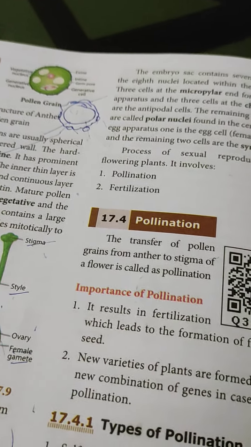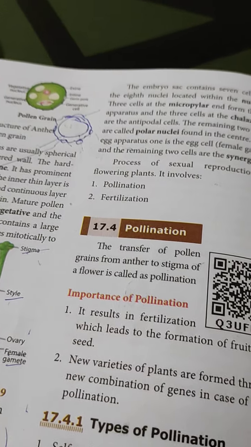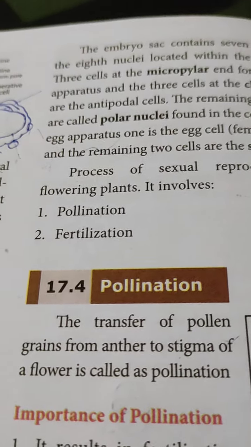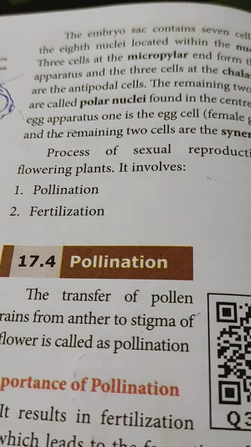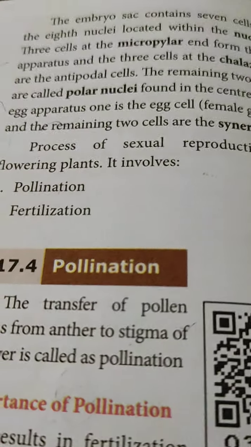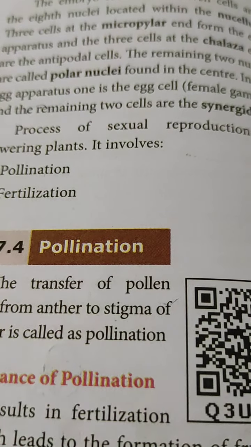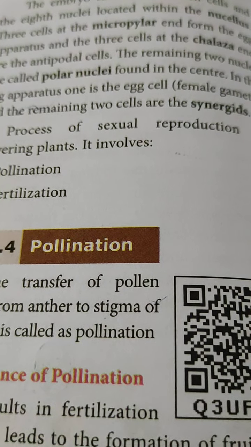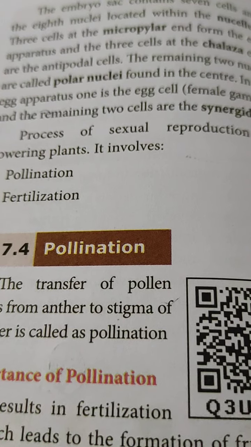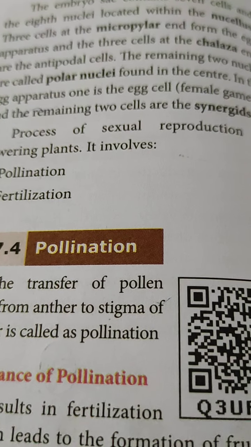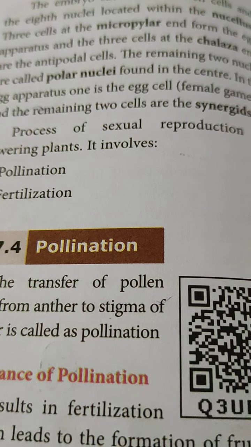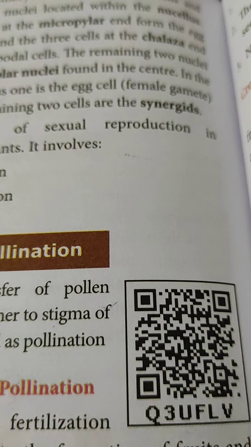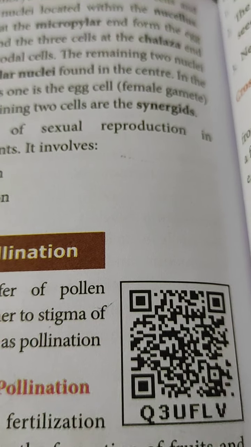Good morning, students. Now we have come to the next part of this chapter, that is sexual reproduction, and now we are going to discuss the process of sexual reproduction in flowering plants. The process involves two stages. The first stage is called pollination, the second stage is called fertilization. Both stages together help in the fusion of male and female gametes, so the young ones will be produced, or the female gamete will be fertilized by the male gamete and the embryo will develop.